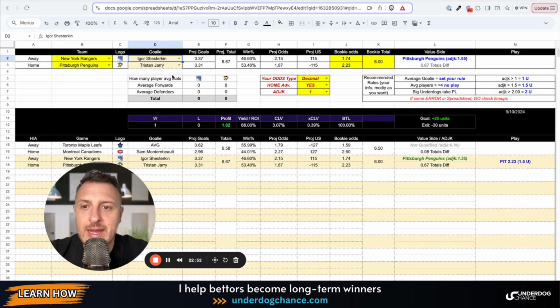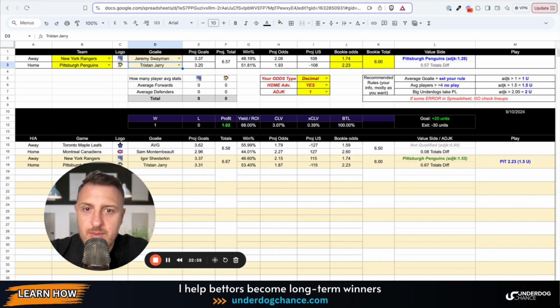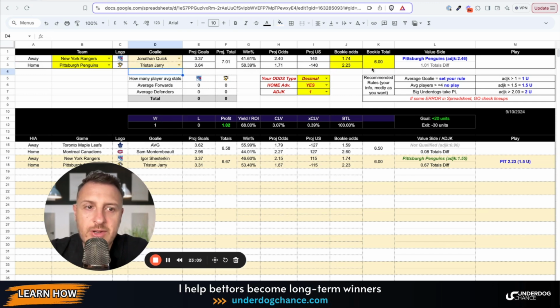What if we add, let's say, Quick is second goalie, right? So if Quick would play for Rangers, there would be even more value with Pittsburgh. But we will go with the latest information we have.